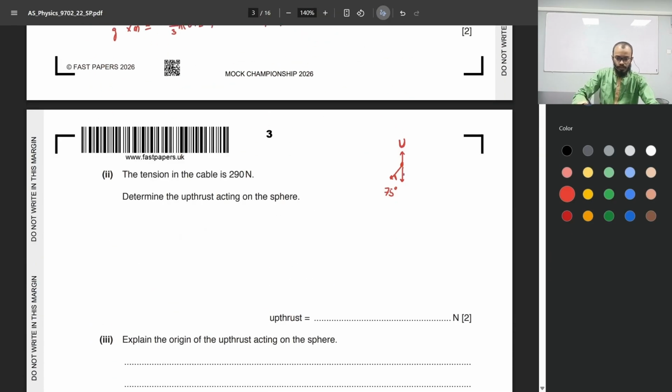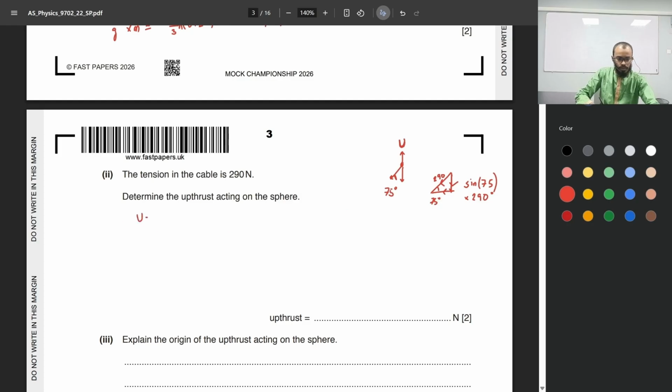Okay. So this vertical force right here is the vertical component of the tension. This is the opposite of the angle, this side right here. If we draw a right angle triangle where the hypotenuse is 290, the angle being 75 degrees, this would be sine 75 times 290. That's the vertical component of the tension.